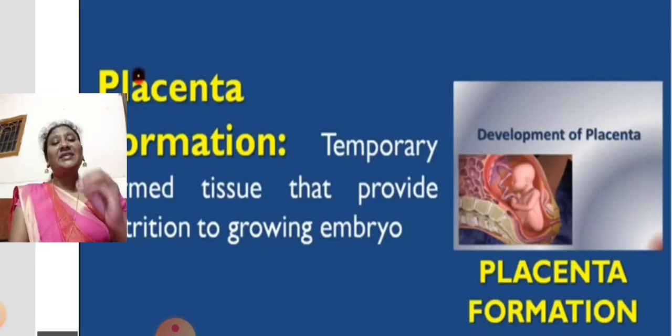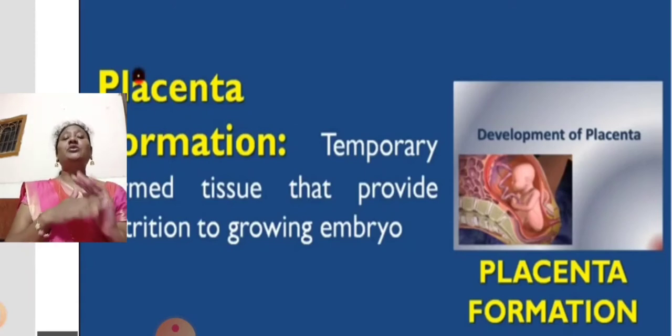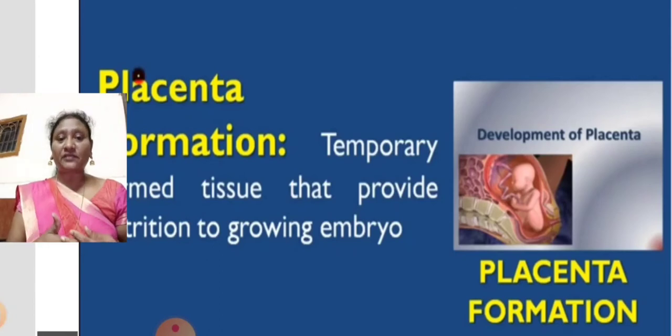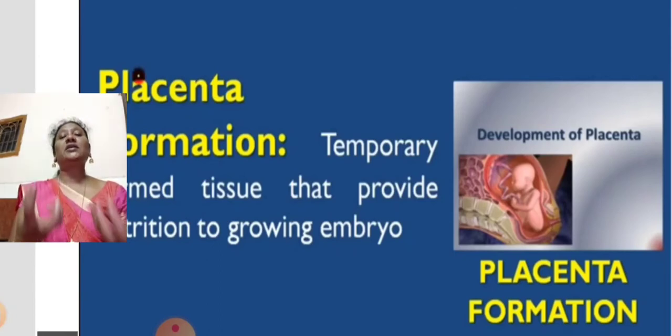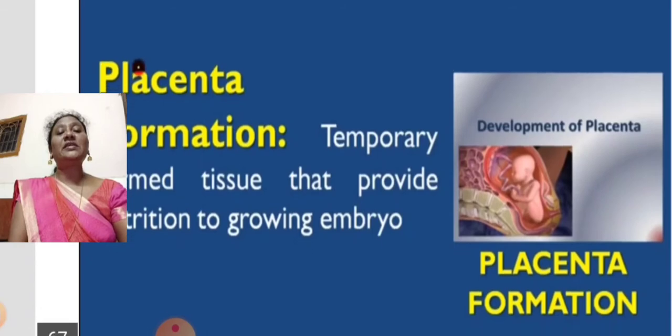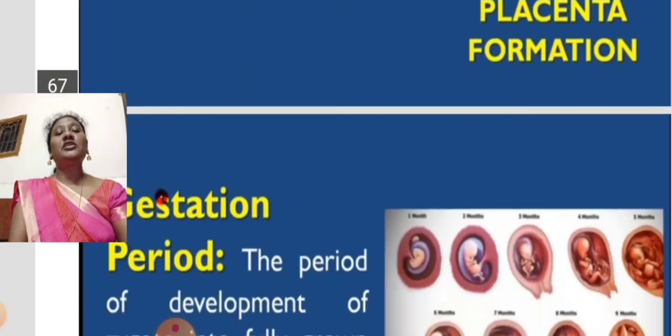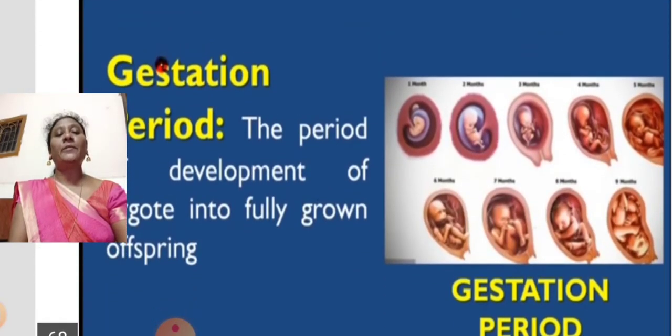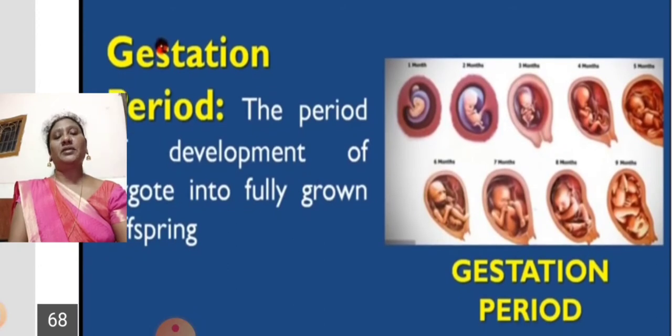Even the placenta is a villi-like structure which helps to increase the surface area. Why does it increase its surface area? Because it can absorb and carry more nutrients to the baby. That's why it has more blood vessels, and it transports food substances from the mother to the baby and from the baby to the mother.